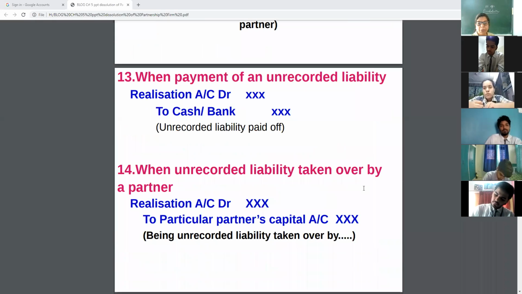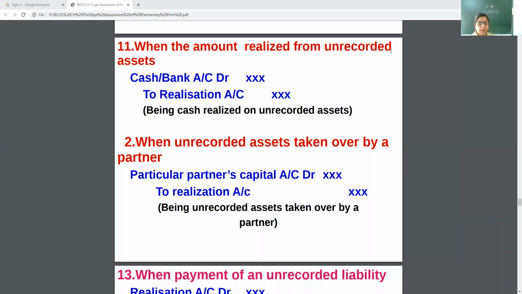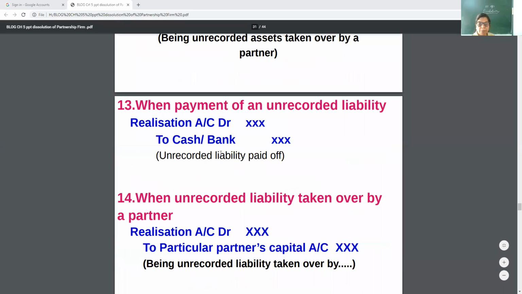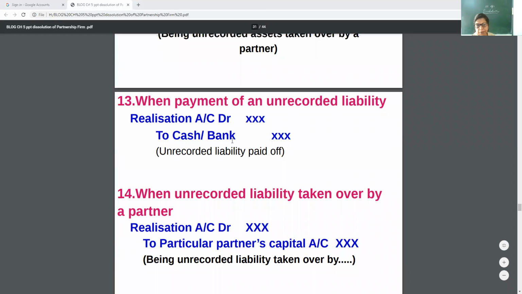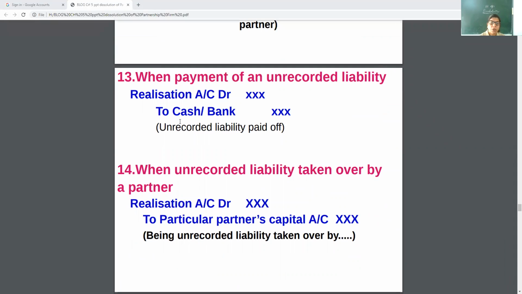Now, payment of an unrecorded liability. See the reverse entry. When the amount is realized, cash or bank debit to realization. Here they are paying the liability, so we just have to make the reverse entry: realization account debit to cash or bank, the payment made through cash or through bank.